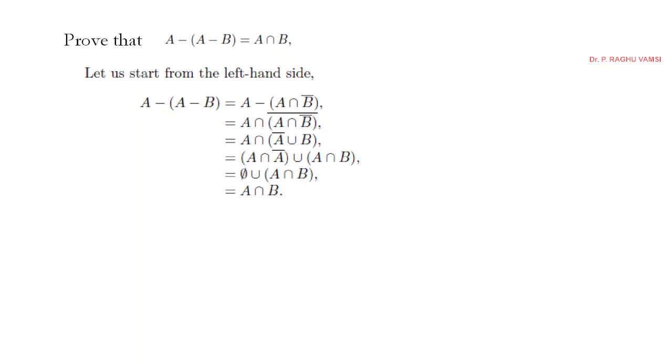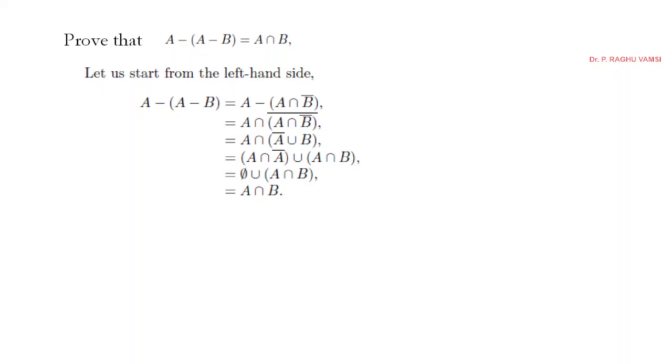A minus B is represented as A intersection B complement, and for that, A intersection B complement whole complement, whenever the whole complement is made, the intersection will become the union, and the set which already has the complement will be nullified, and the one which doesn't have the complement will become the complement.